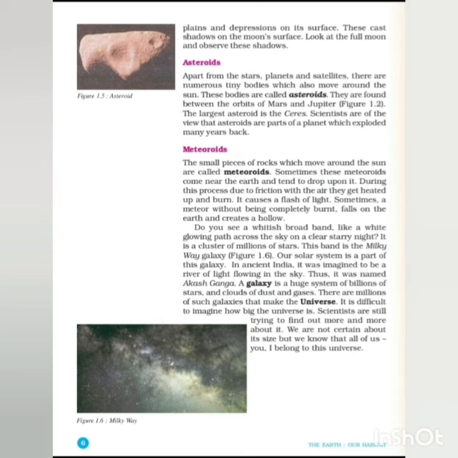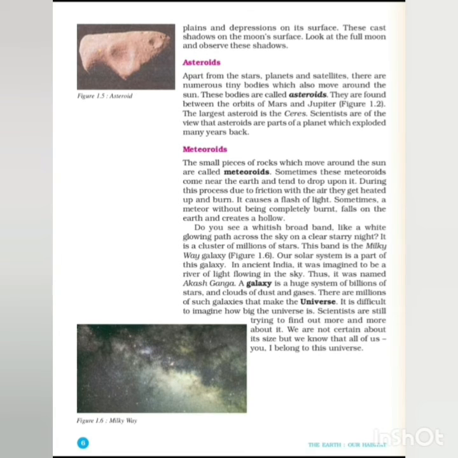When it is coming down towards the earth, the meteoroid has friction. Like when two stones are rubbed together, a spark comes. The same way, meteoroids are stones, rocks, and when they rub against the air, they burn while coming down to the earth. It causes a flash of light. Sometimes a meteoroid, in short called a meteor, not completely burnt, falls on the earth and creates a hollow. It will fall on the earth and make a hole.